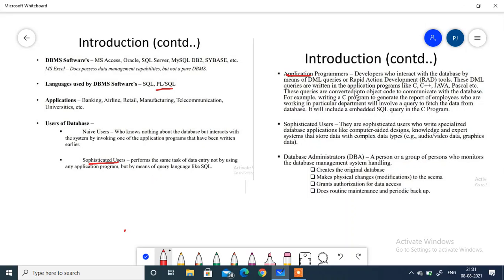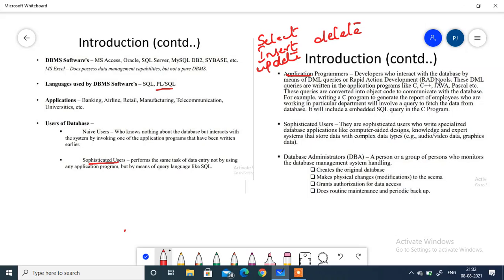Now coming to the application programmers: developers who interact with the database by means of DML queries. DML queries are nothing but select, insert, update and delete. These are called data manipulation language queries. DML queries are given by Structured Query Language. So application programmers are developers who interact with the database by means of DML queries or RAD, rapid application development tools.